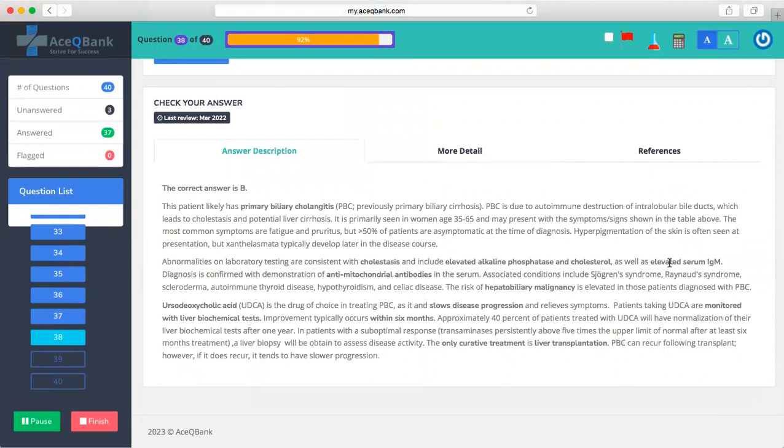Cholestasis, elevated alkaline phosphatase and cholesterol, and elevated serum IgM, antimitochondrial antibodies, and the risk of hepatobiliary malignancy is elevated in those patients diagnosed with PBC. Ursodeoxycholic acid is the drug of choice. It slows disease progression and relieves symptoms. Patients taking UDCA are monitored with liver biochemical tests. So improvement typically occurs within 6 months. So this is the thing. The only curative treatment is liver transplantation.